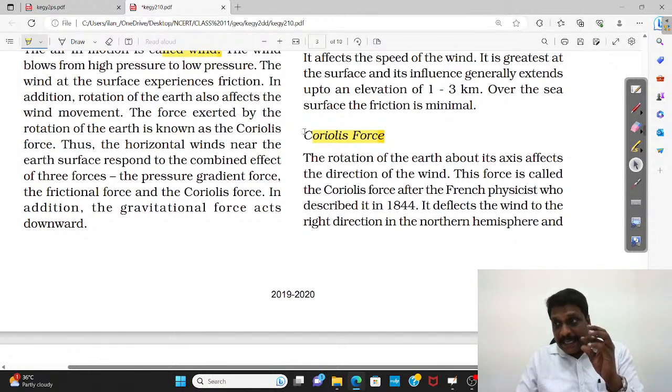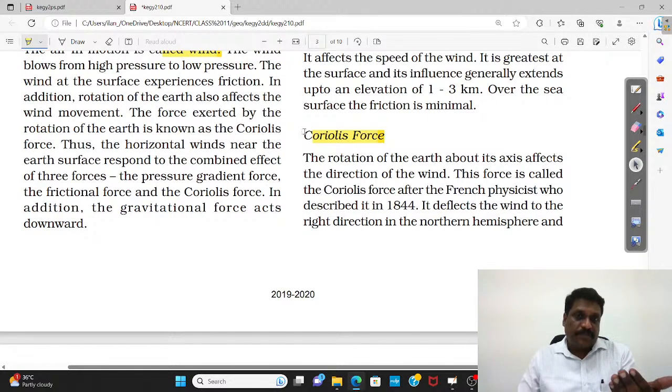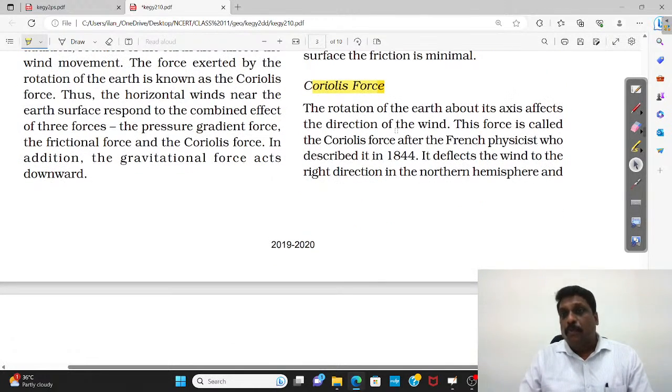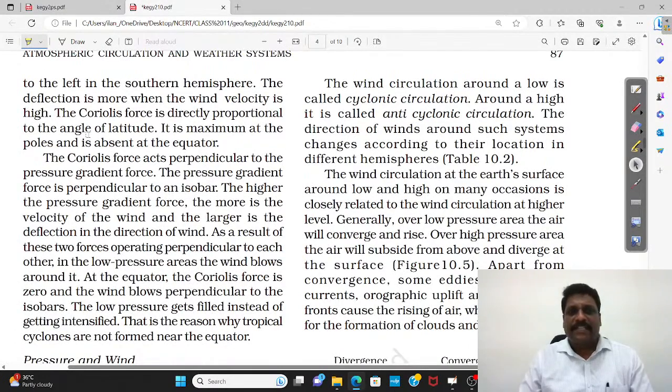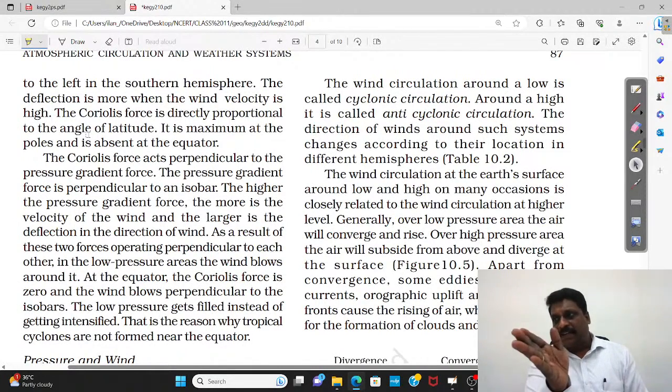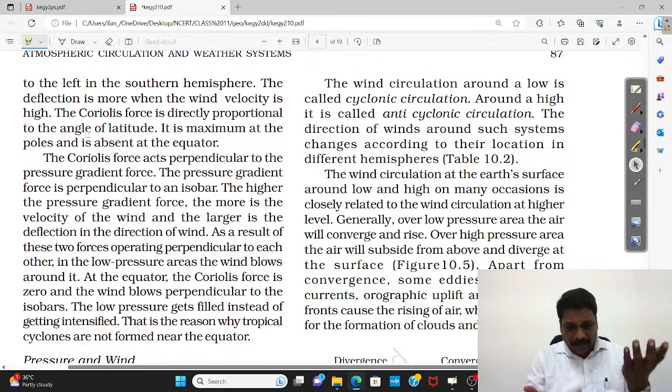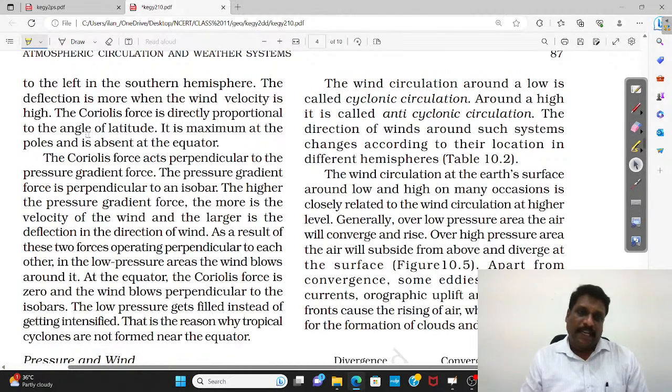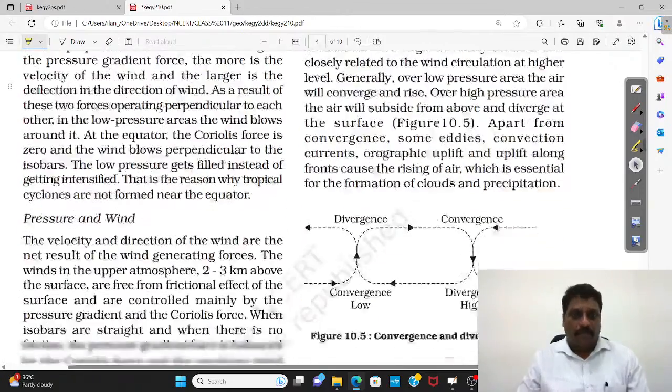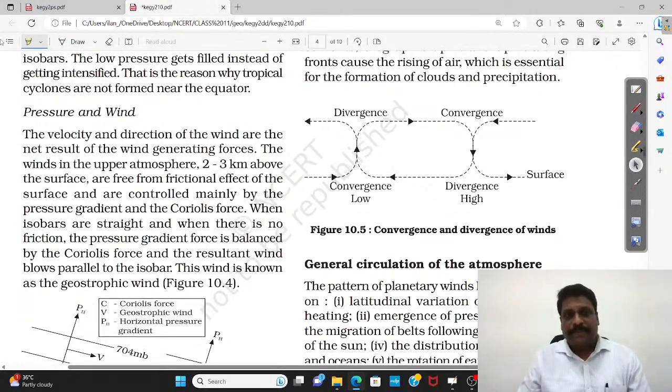And my dear friends, a very, very important and very interesting force: Coriolis force. A force that results because of the rotation of Earth. Most of the time, it determines the direction of the wind. We call it a deflective force. It slightly deflects the direction of the wind. If you're in the northern hemisphere, the Coriolis deflection is towards the right. If you're in the southern hemisphere, the Coriolis deflection is towards the left.